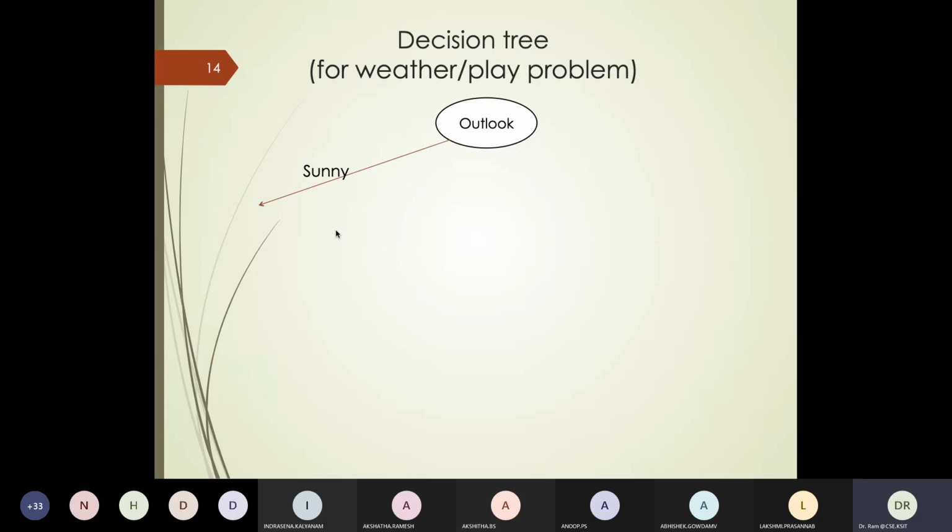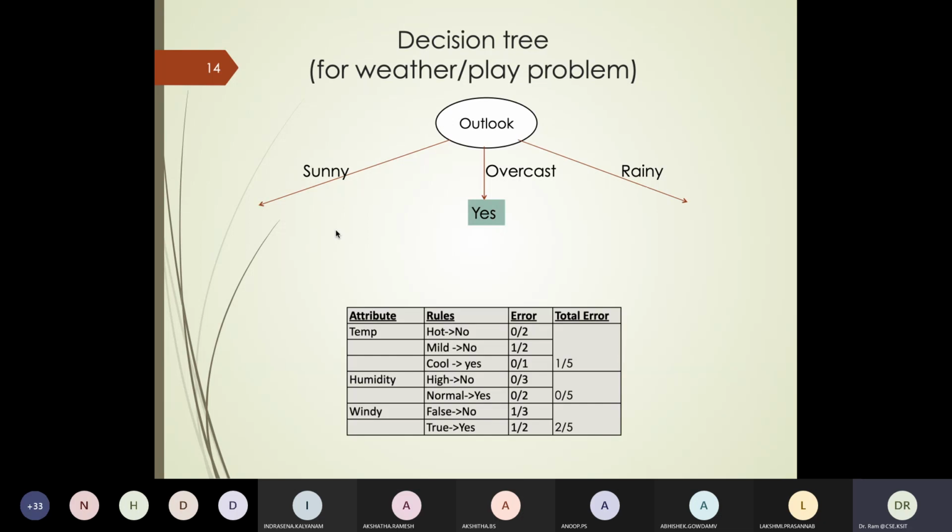So this is my sunny, overcast. Overcast, we know the answer is yes. Rainy, if it is sunny, this is what we got. We put a rule, humidity: high, no, with 0/5 error. If it is normal, answer would be yes. Overcast, we already got the answer.